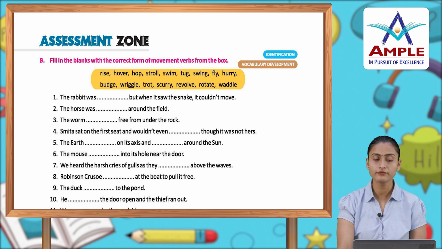Now, assessment zone: fill in the blanks with correct form of verbs from the box. The rabbit was dash, but when it saw the snake, it couldn't move.